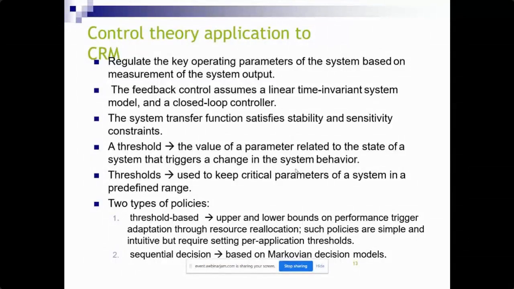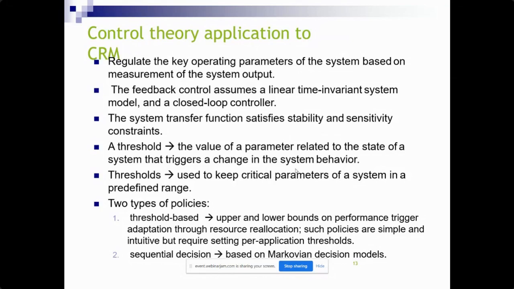We are giving some threshold. Based on that threshold, the parameter relates to the state of the system that triggers a change in the system behavior, and the thresholds keep the critical parameter of the system in a predefined range. We have two policies in that, that is threshold based and sequential decisions.